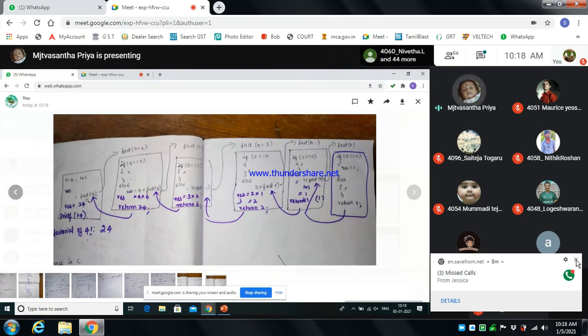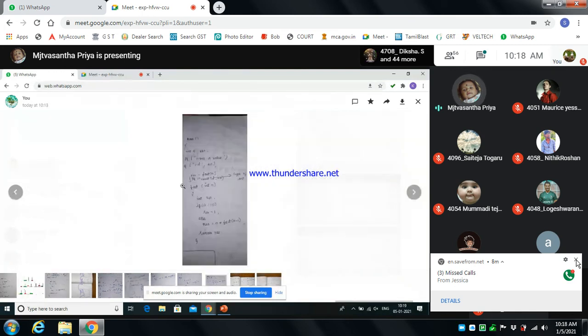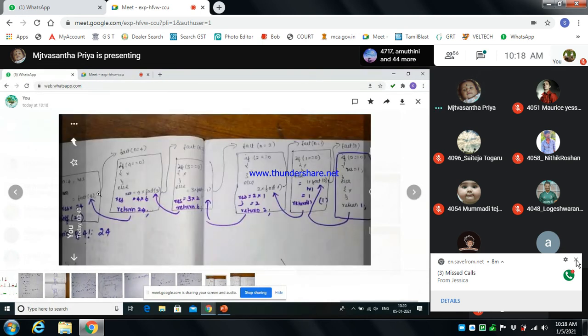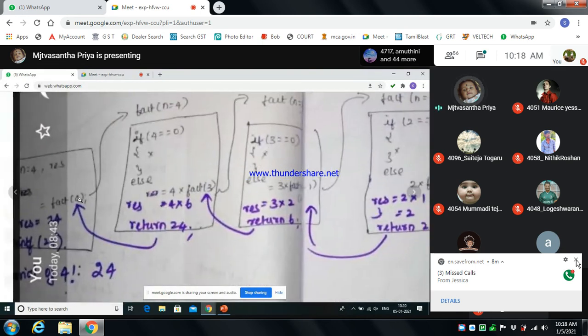Result is nothing but fact of 4. I told you we are going to write the code for fact of 4. Here we give result equal to fact of 4. That fact of 4 will execute fact of n, so we are giving the number as fact of 4.